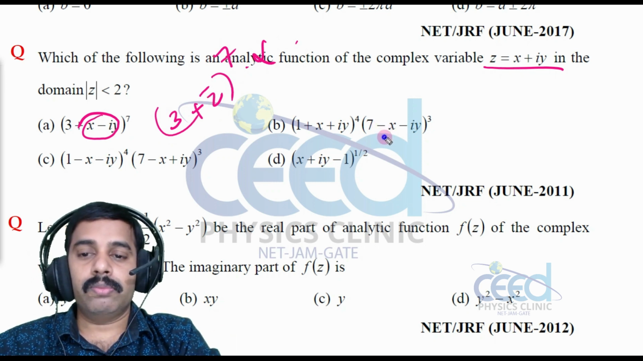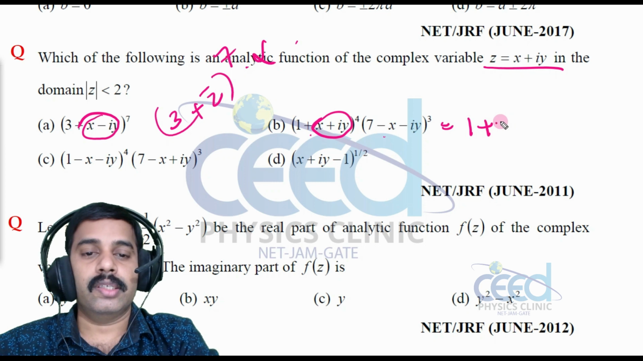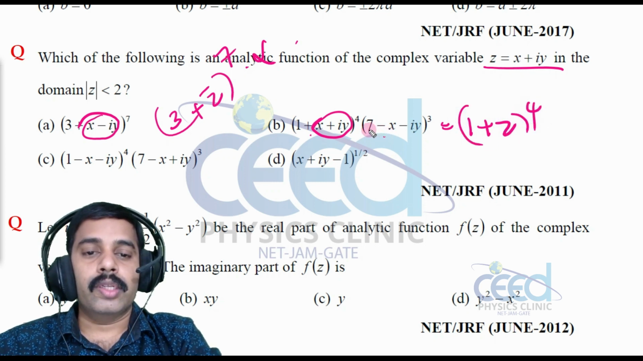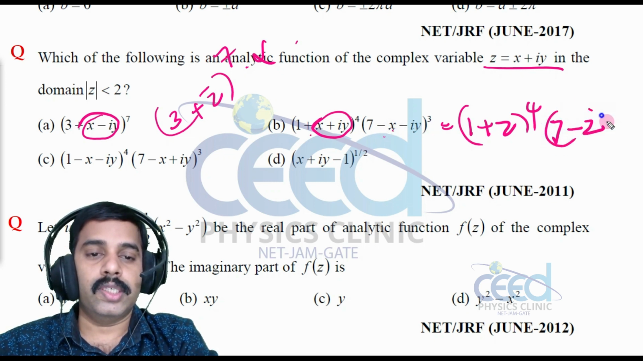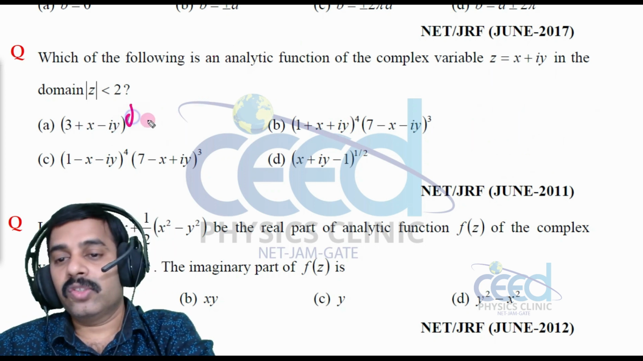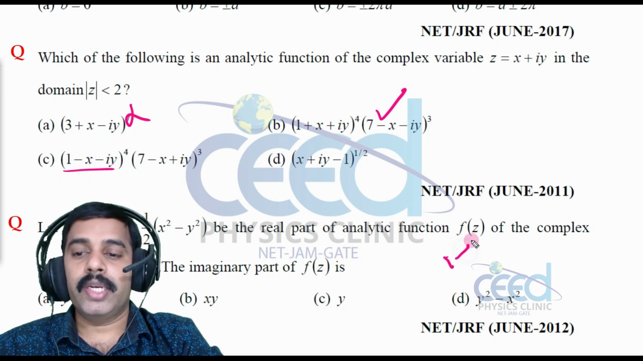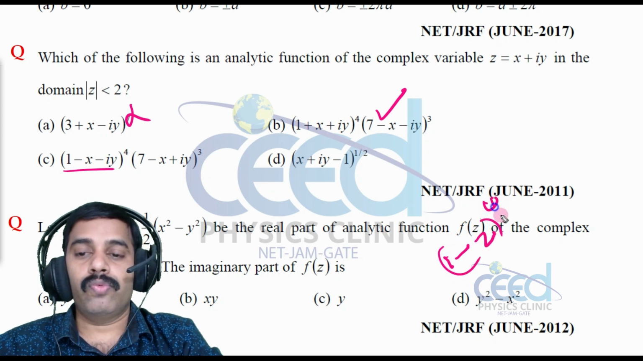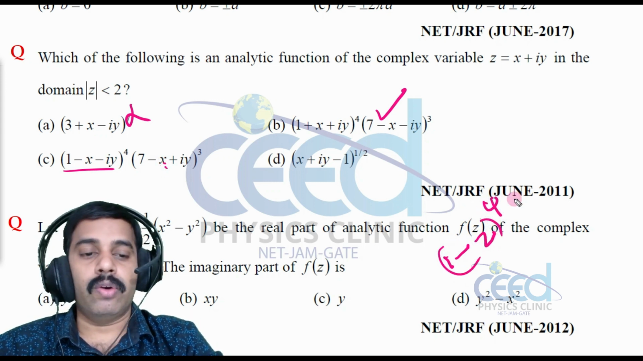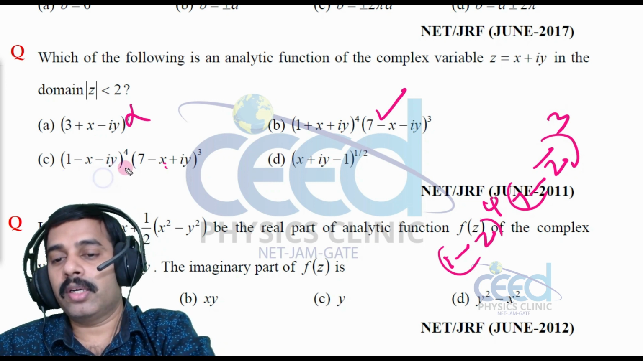But look into this problem here, this part will be 1 plus x plus iy, that is z, all raised to 4 into this. Here I can take a minus out, then x plus iy, that is again z. So that is whole cube. So this is analytic, there is no z bar, right? So this is not analytic, this is analytic. And here if I take a negative out, that means 1 minus z whole raised to 4, and here also we can take a negative out, that is 7 minus z bar, whole cube. So this also is not analytic, there is a z bar term.